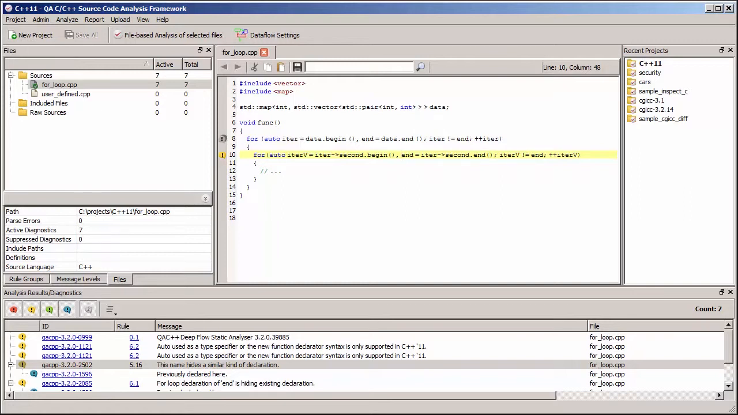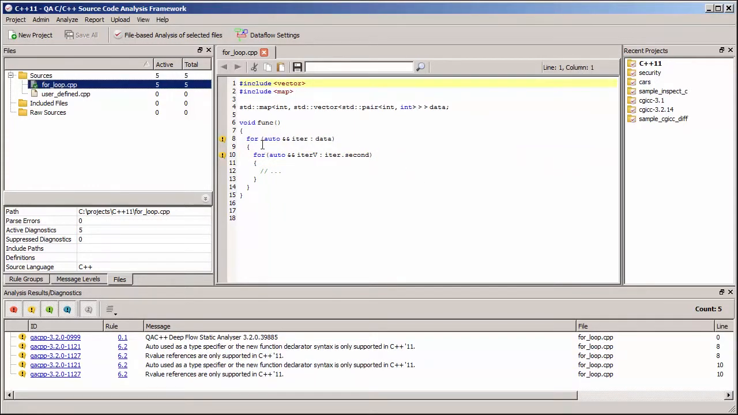But now we can go a little bit further and use the range-based for syntax to completely remove the boilerplate code there for iterating over the container. So here's the final code. We have used auto, and we've used the colon and then the container to specify the container we wish to iterate over, and that's all we need to do.